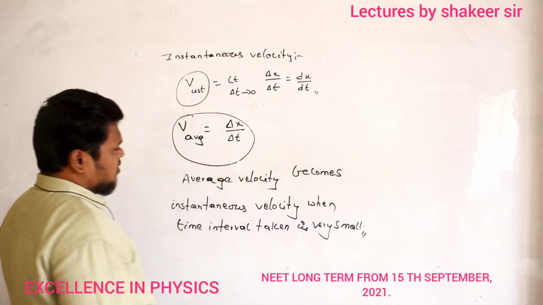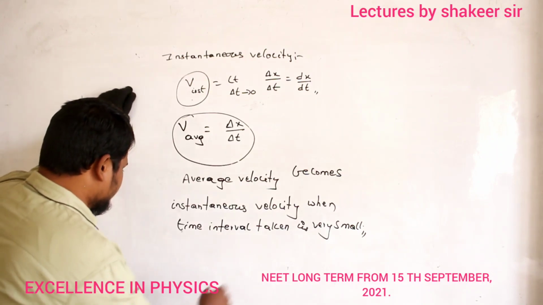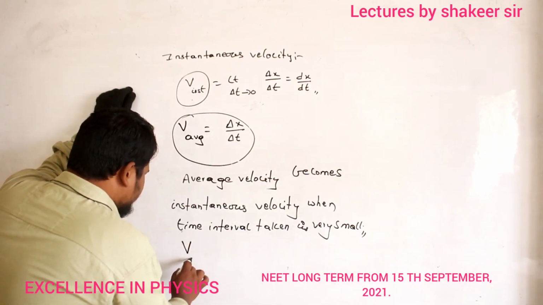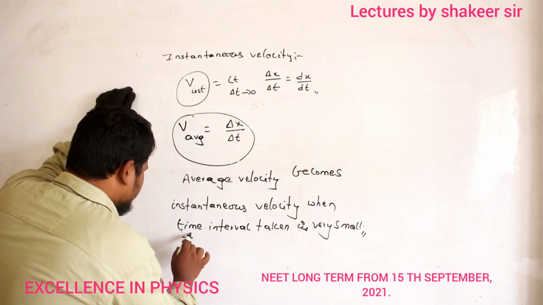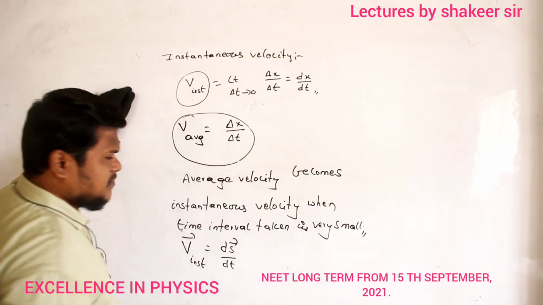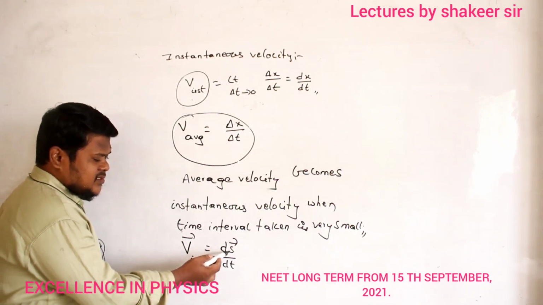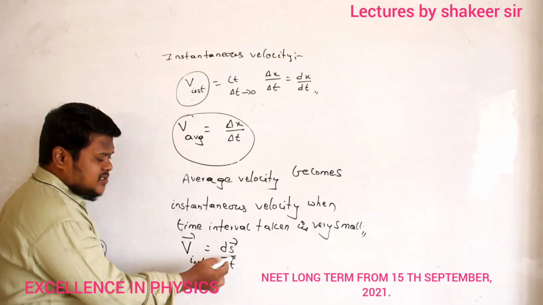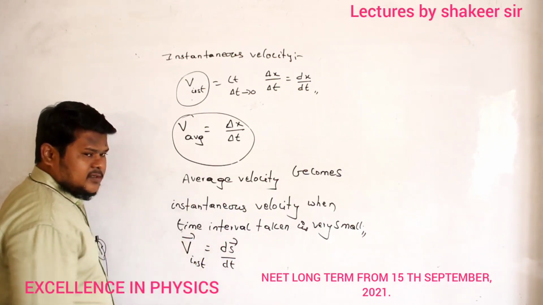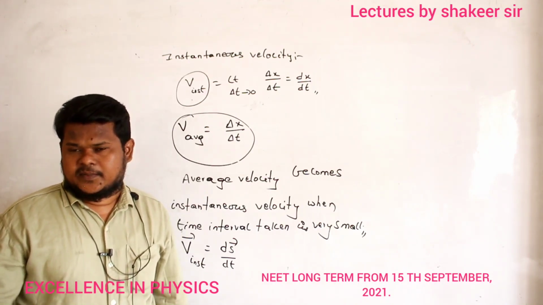So now I will try to write this in vector form also. How can I write it in vector form? Instantaneous velocity can be written as ds' divided by dt. What is ds'? Small change in displacement divided by small change in time. So ds' divided by dt. I can write like this.